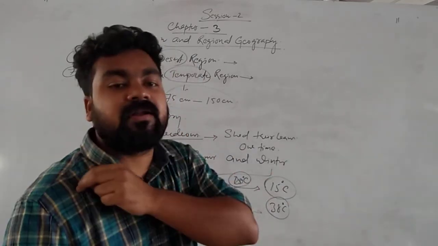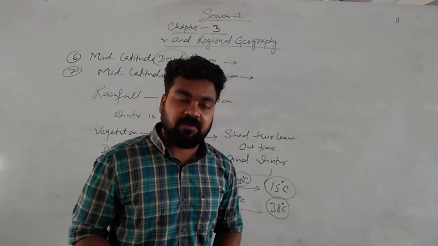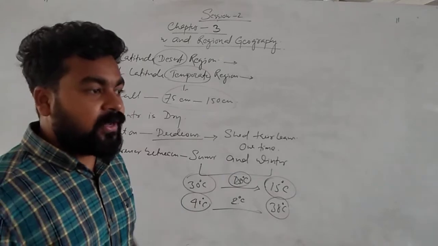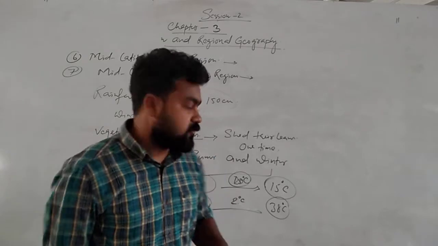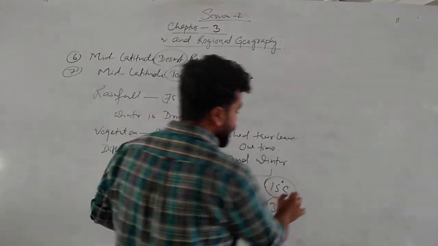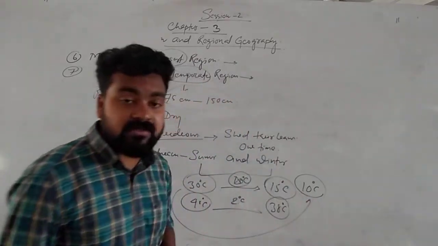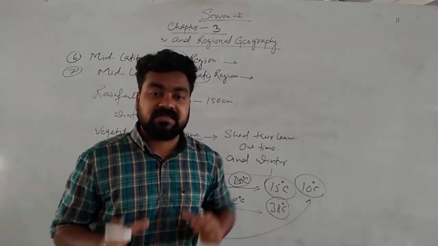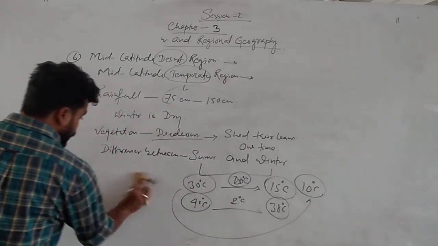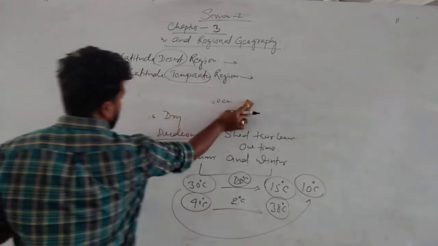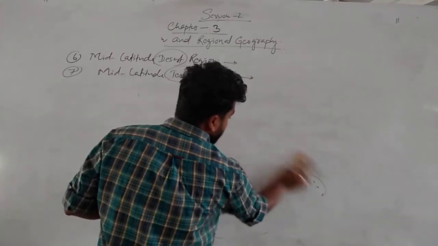So in the moderate region, generally during the months of June, July, temperature is highest when in the northern hemisphere sunlight is vertical. But again, when the sun rays shift to the southern hemisphere, there will be low temperature, so temperature falls sometimes to 10 degrees Celsius. That's why it is a very vast difference from 30 to 10 degrees Celsius. That's why temperature difference is high in the moderate region. Now we'll see what are the different regions, places or countries that fall in this mid latitude temperate region.